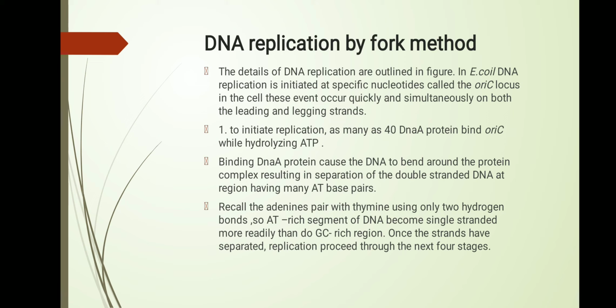So the DnaA protein binds with the AT-rich region and breaks the hydrogen bonds and separates the single-stranded DNA. Once the strands have separated, replication proceeds through the next 4 stages.